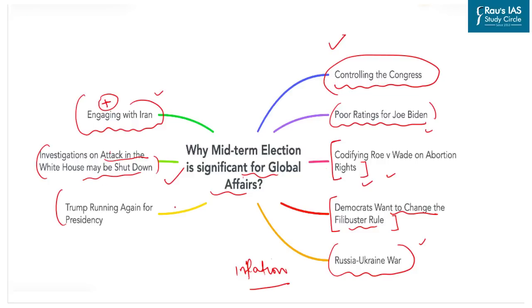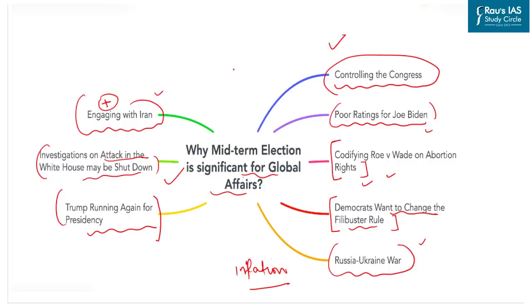majority. The last impact that the midterm elections can have in the United States, and have its ramification on the global order, is Trump running again for the presidency. Trump is still interested in running for the White House in 2024, and midterm results could strengthen his position in case Republicans gain the upper hand. This could mean that conservative politics, along with white supremacy, may alter the future course of national and international politics across the globe.